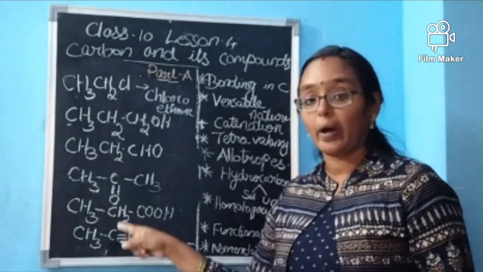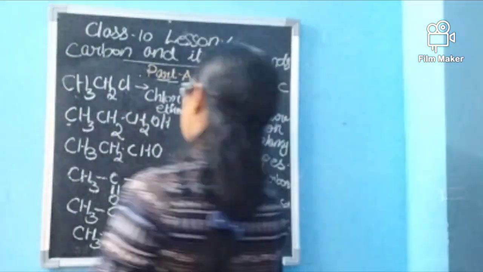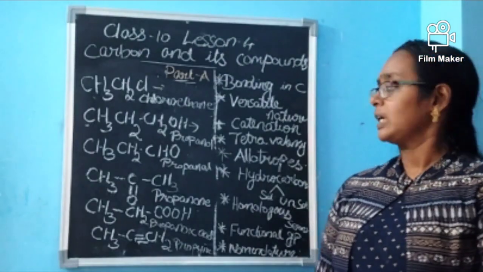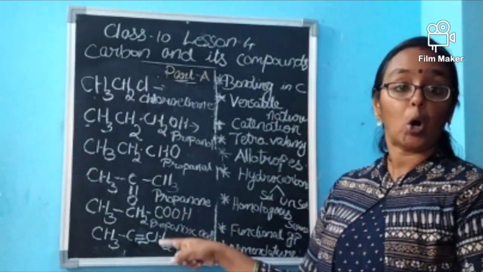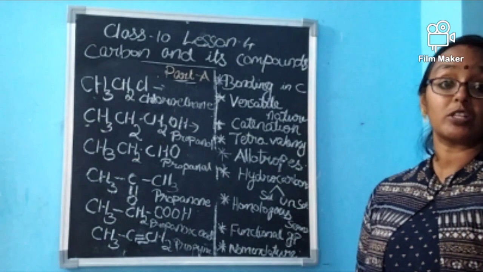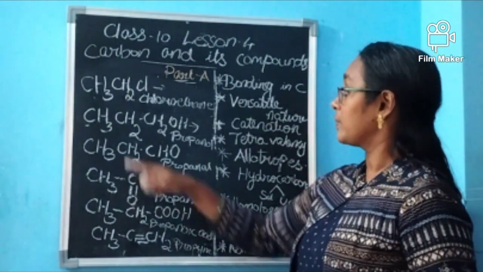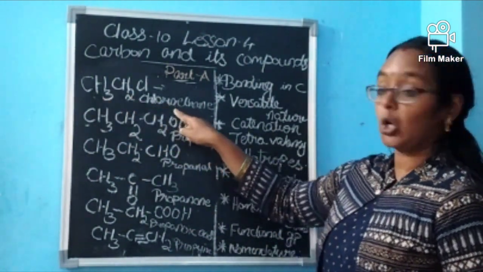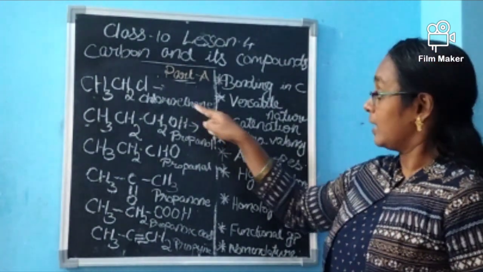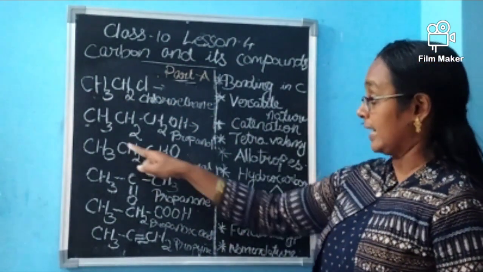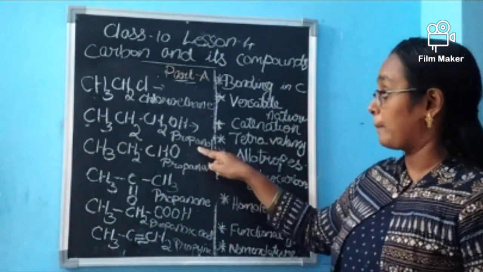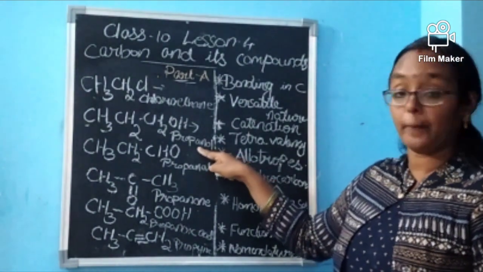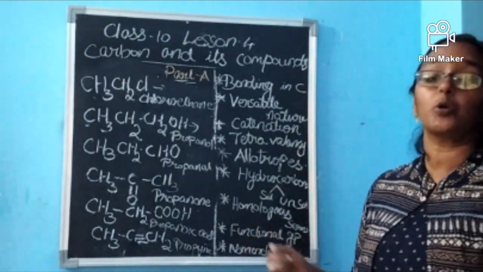So this is how you have to name them. Shall we write it quickly? See dears, now I have written all the names, so it's easy for us to revise quickly. This is chloroethane, okay? Because of 2 carbons. This is 1, 2, 3. Propanol, because the OH alcoholic group is there.